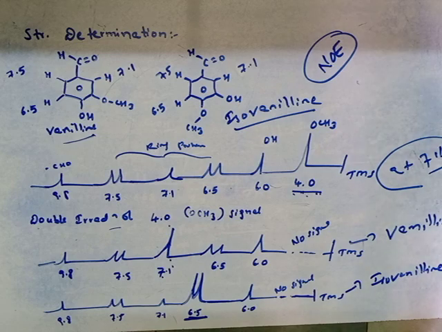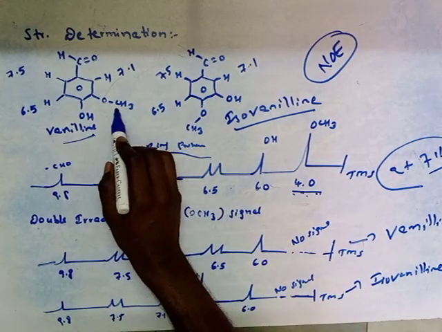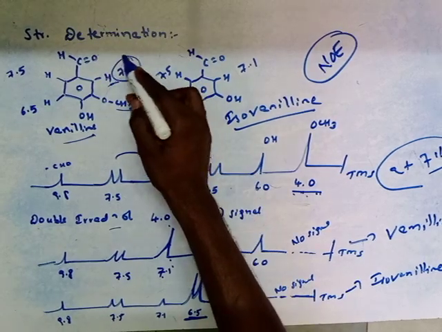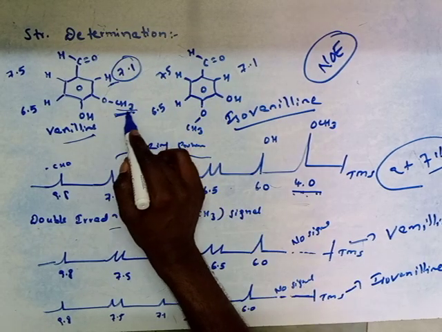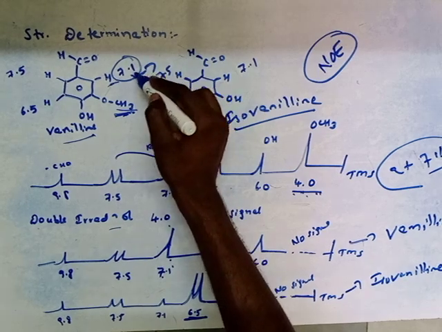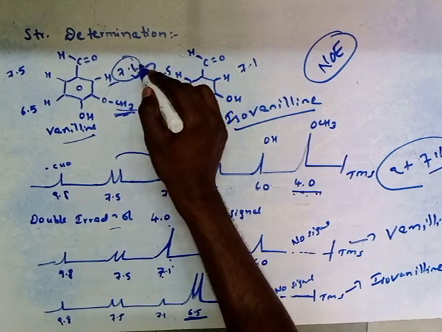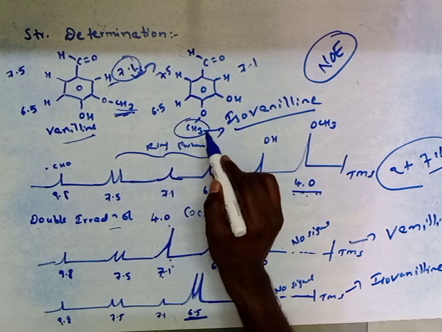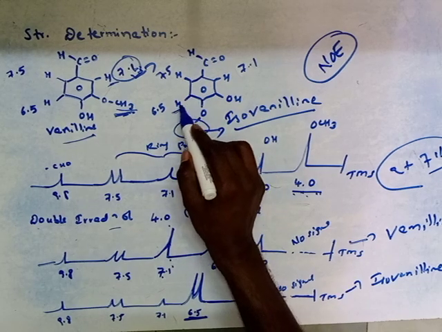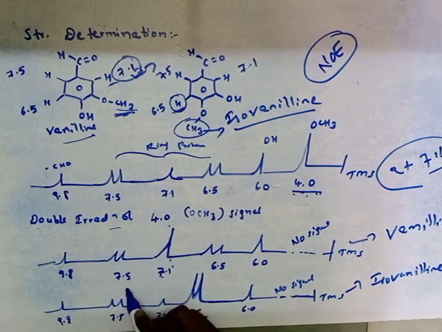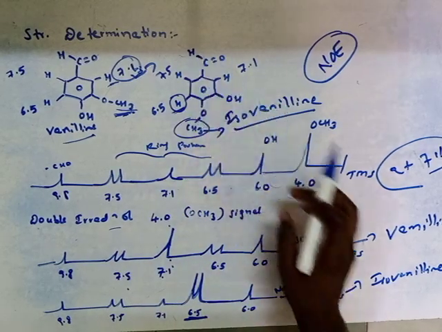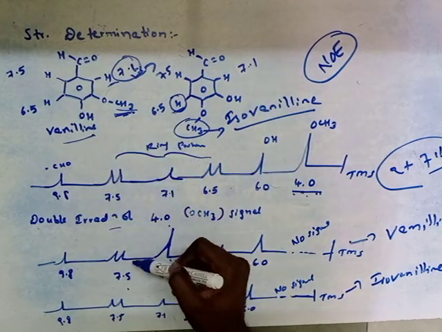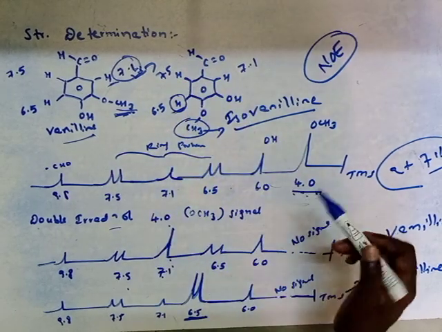Here this CH3 and this H are very close to each other. That's why when we double irradiate this group, the intensity of the signal at 7.1 will be enhanced. Similarly, with double irradiation of this other methyl group, the intensity of this proton will be enhanced. So by the application of NOE, we can easily identify whether the spectrum belongs to vanillin or isovanillin.